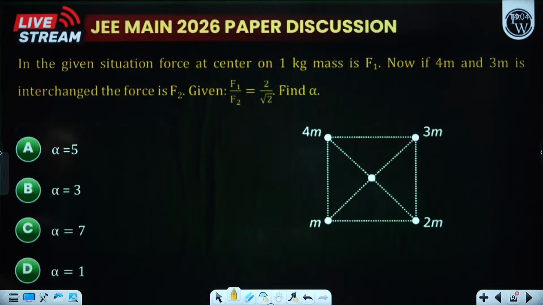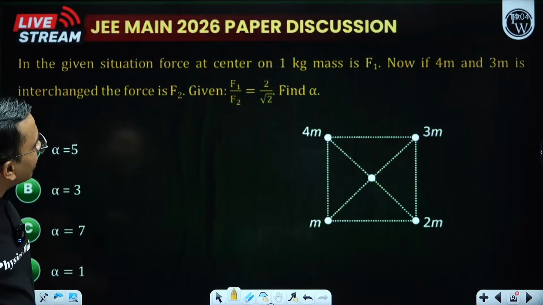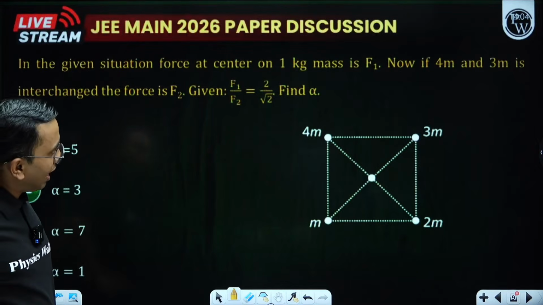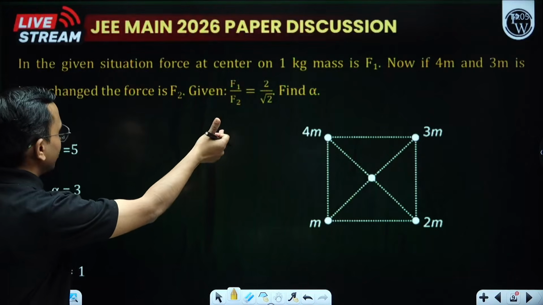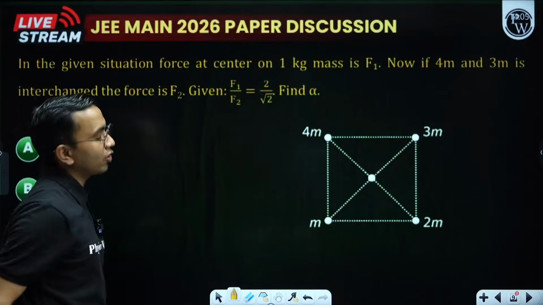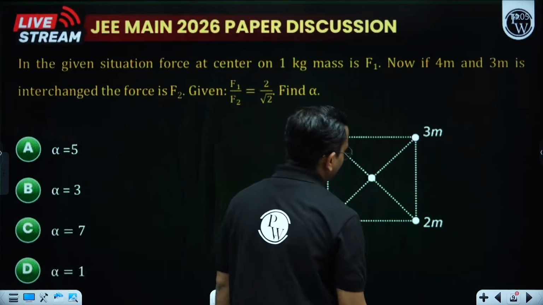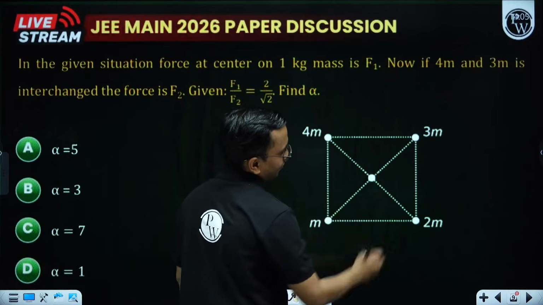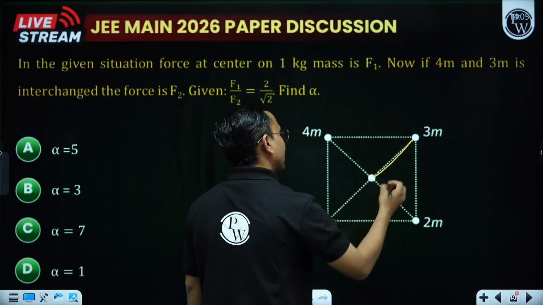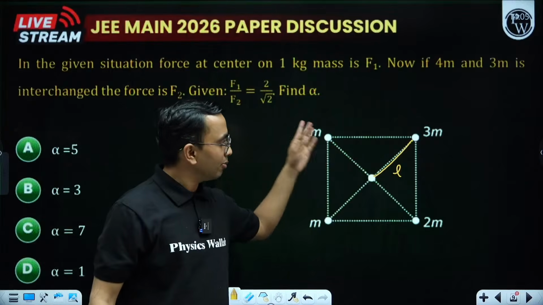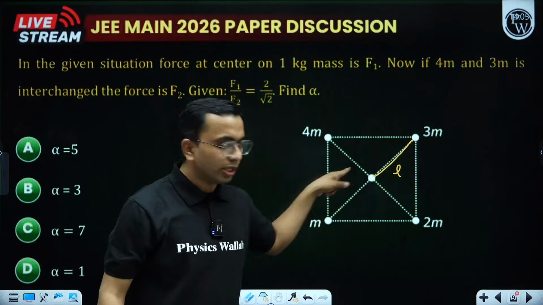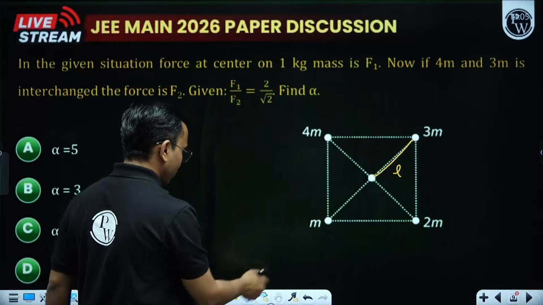In the given situation, force at center on 1 kg mass is F1. Now 4m and 3m are interchanged. The force becomes F2. We need to find the ratio of F1 by F2. Let us take this length as my length L. I am taking this diagonal length as L because I need L only. I need to find force at the center.